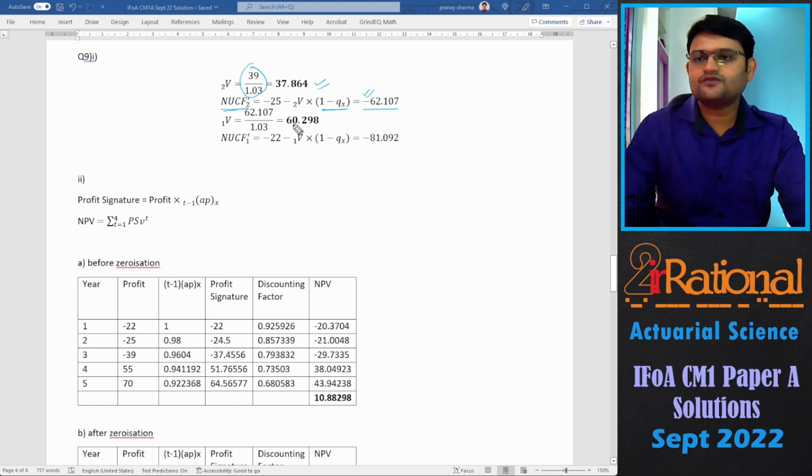So reserves at time 1 would be 60.298. We will deduct that from the non-unit cash flow at time 1 for only the people that survive the first year. So at time 1, we'll have minus 81.092 as our cash flow.